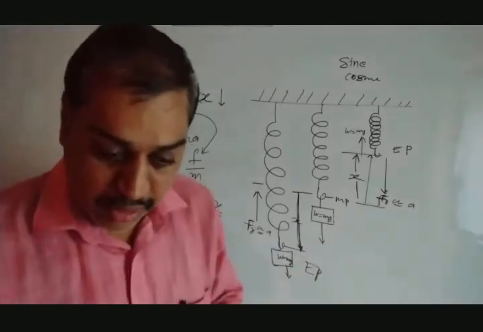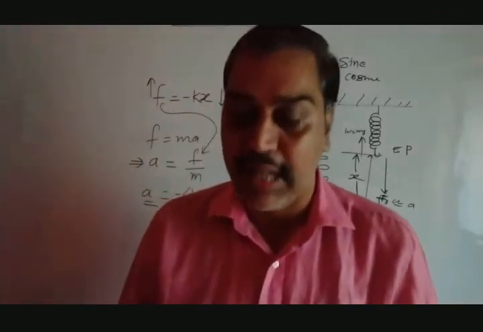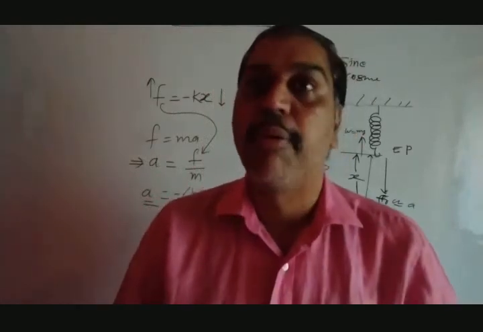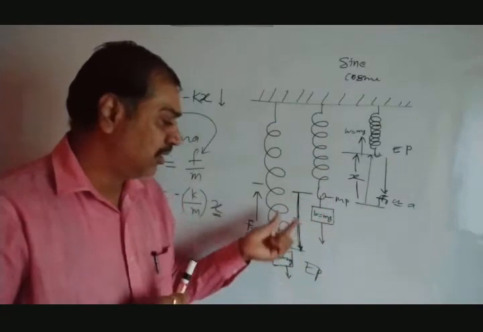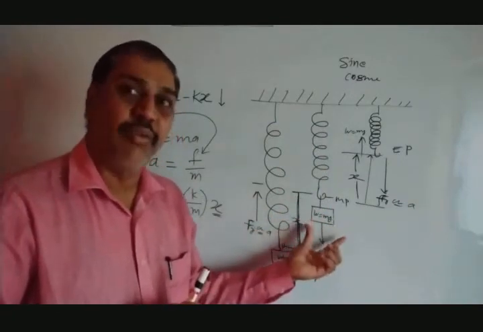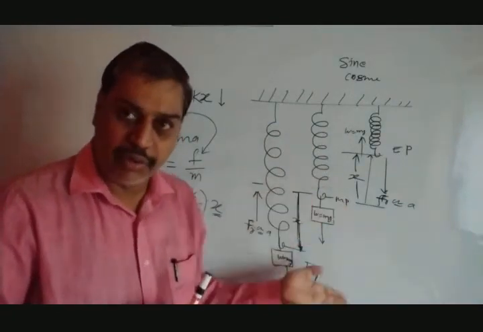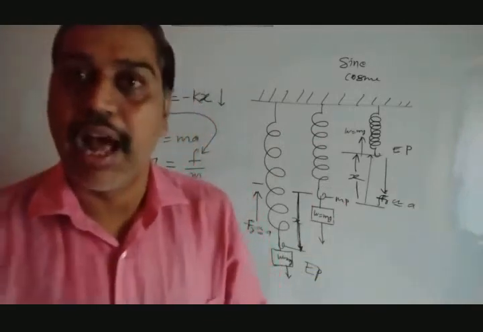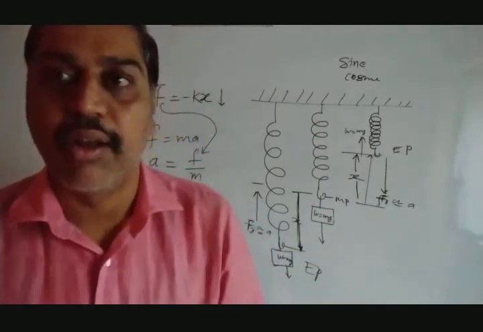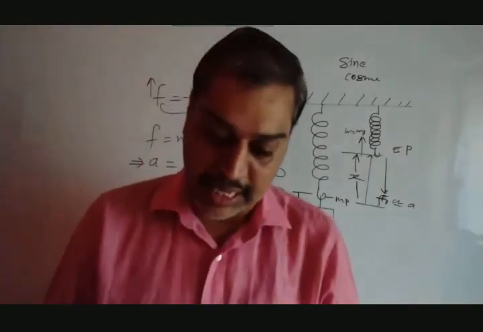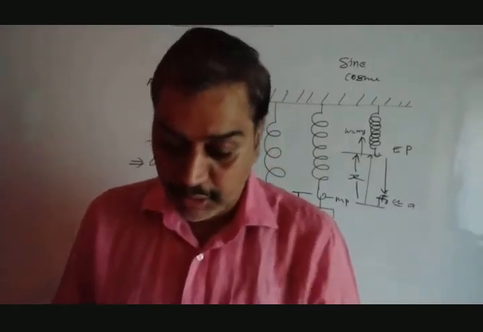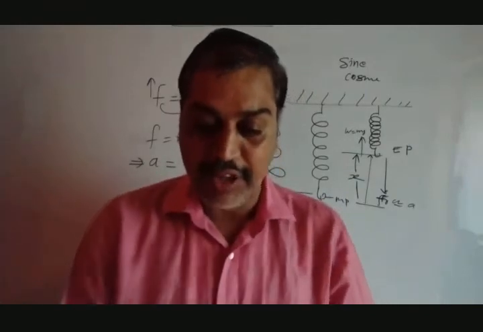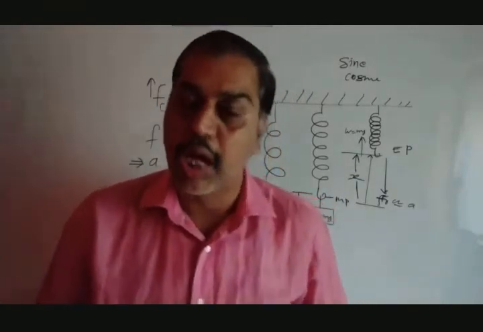Is that clear? So I hope you get this idea, and such up and down, to and fro type of motion of this bob, or weight, is said to be simple harmonic motion. It is similar to that of a simple pendulum, and the same thing is explained in your book, with a little more explanation. So let's start with the basic definition of simple harmonic motion according to your book.